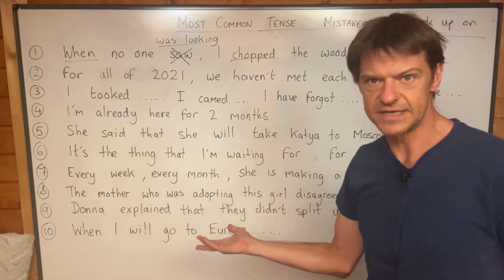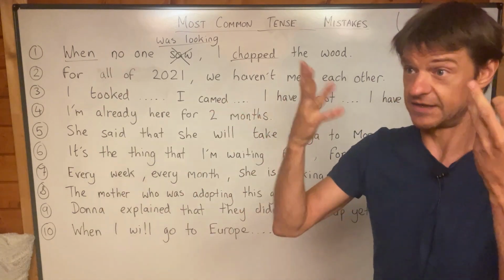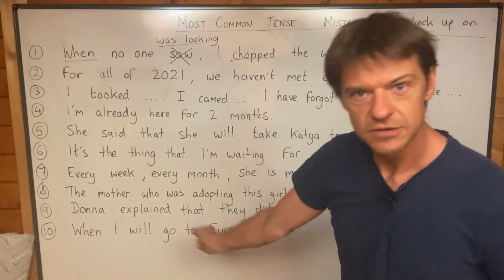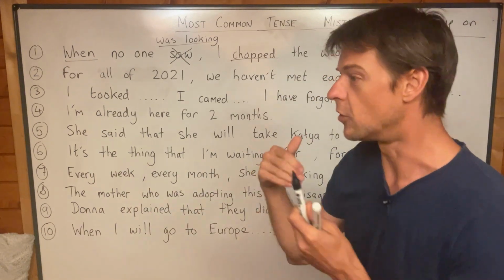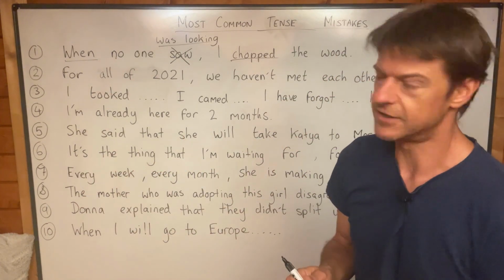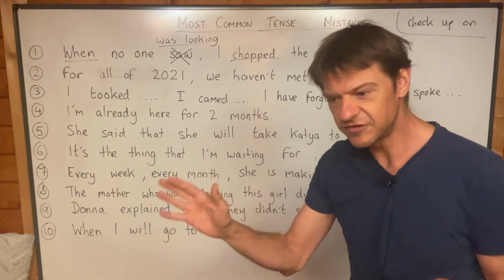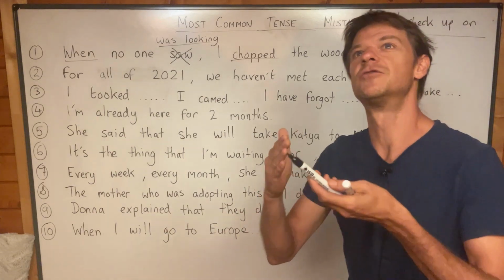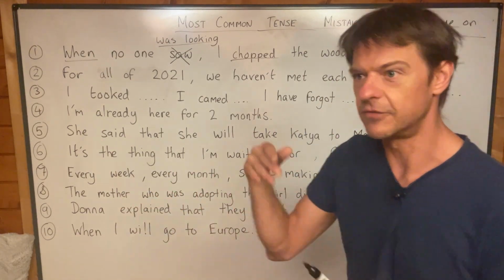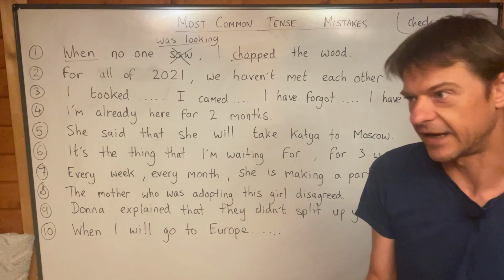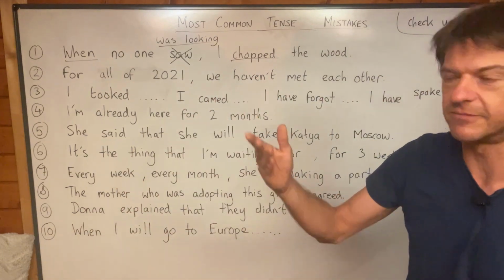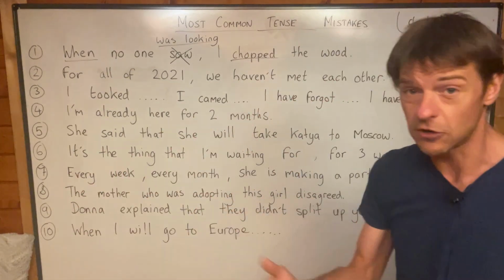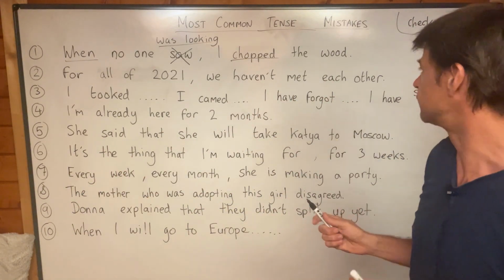See is unintentional. It's just something that suddenly appears in front of your eyes. Look at is where you look at your watch, for example, or look at a painting in an art gallery. That's intentional. And watch is for a very long time and intentional. So the police watch the suspect. They follow him around. They watch him for a long time. And you watch TV, you watch a film, you watch it for a long time. So that's the difference between those three.